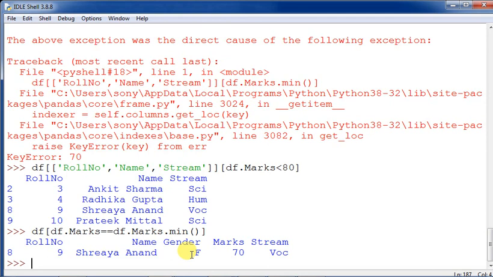Now one more command you can give here: you can set the index also. I had shown you this earlier. df1 = df.set_index. Suppose I am taking the roll number as the index. So now I am giving df1 = df.set_index(roll number).